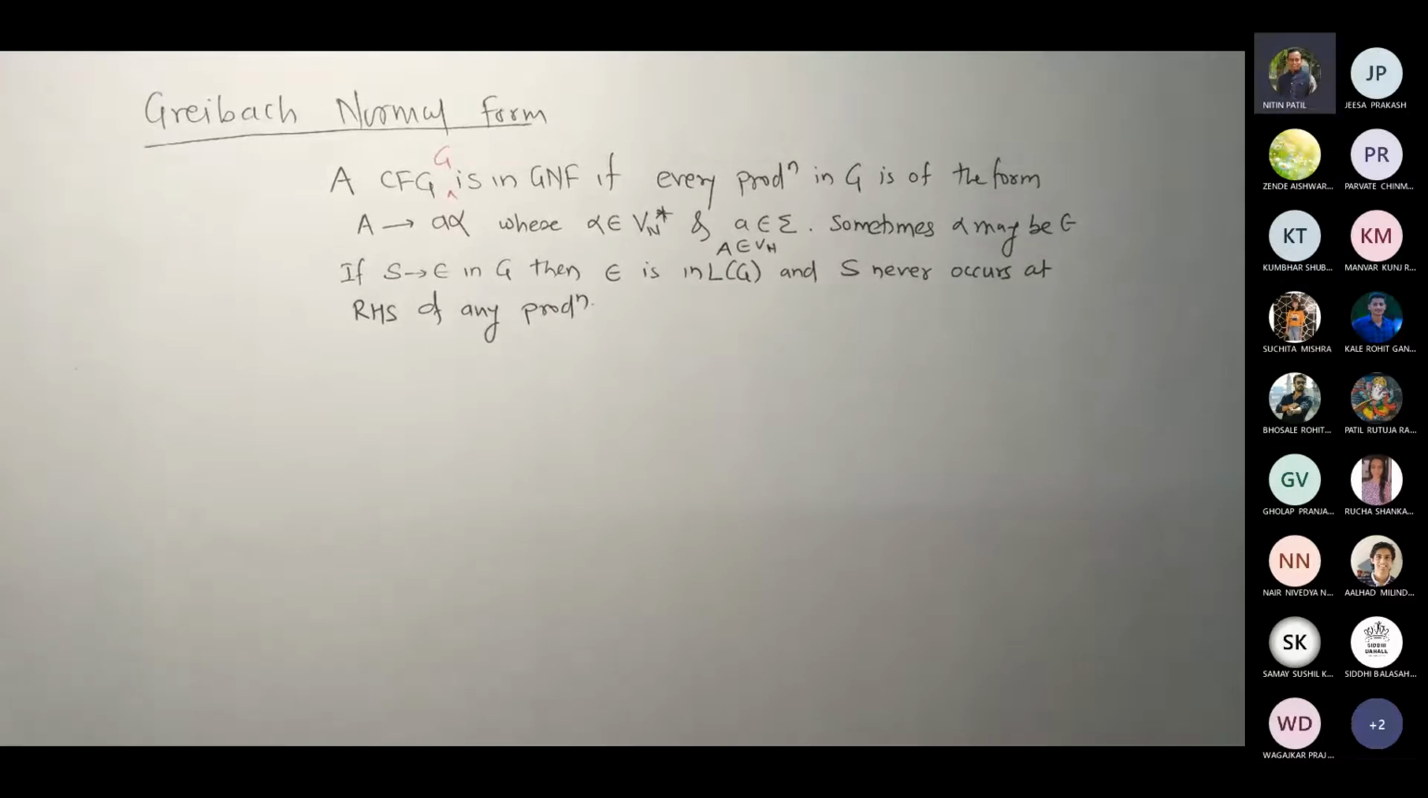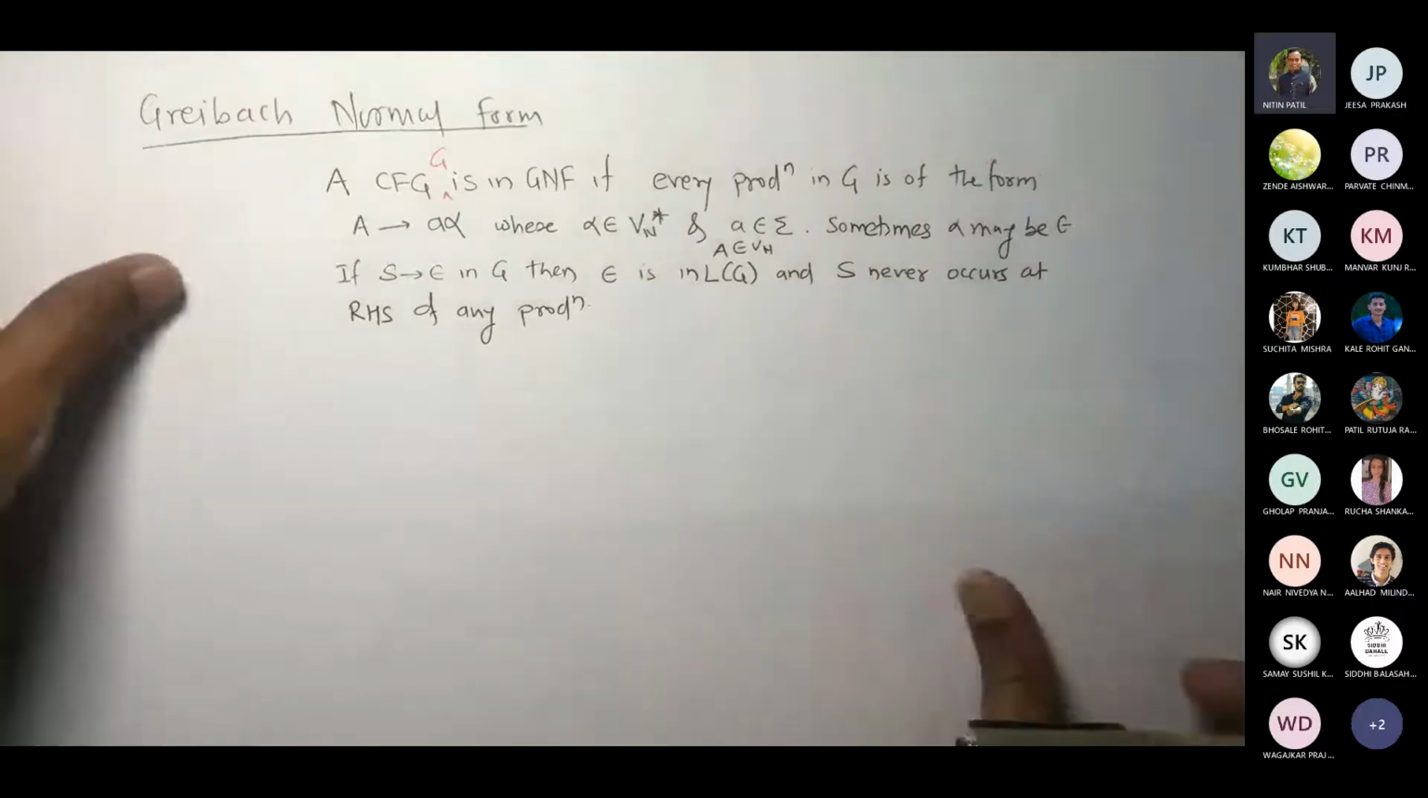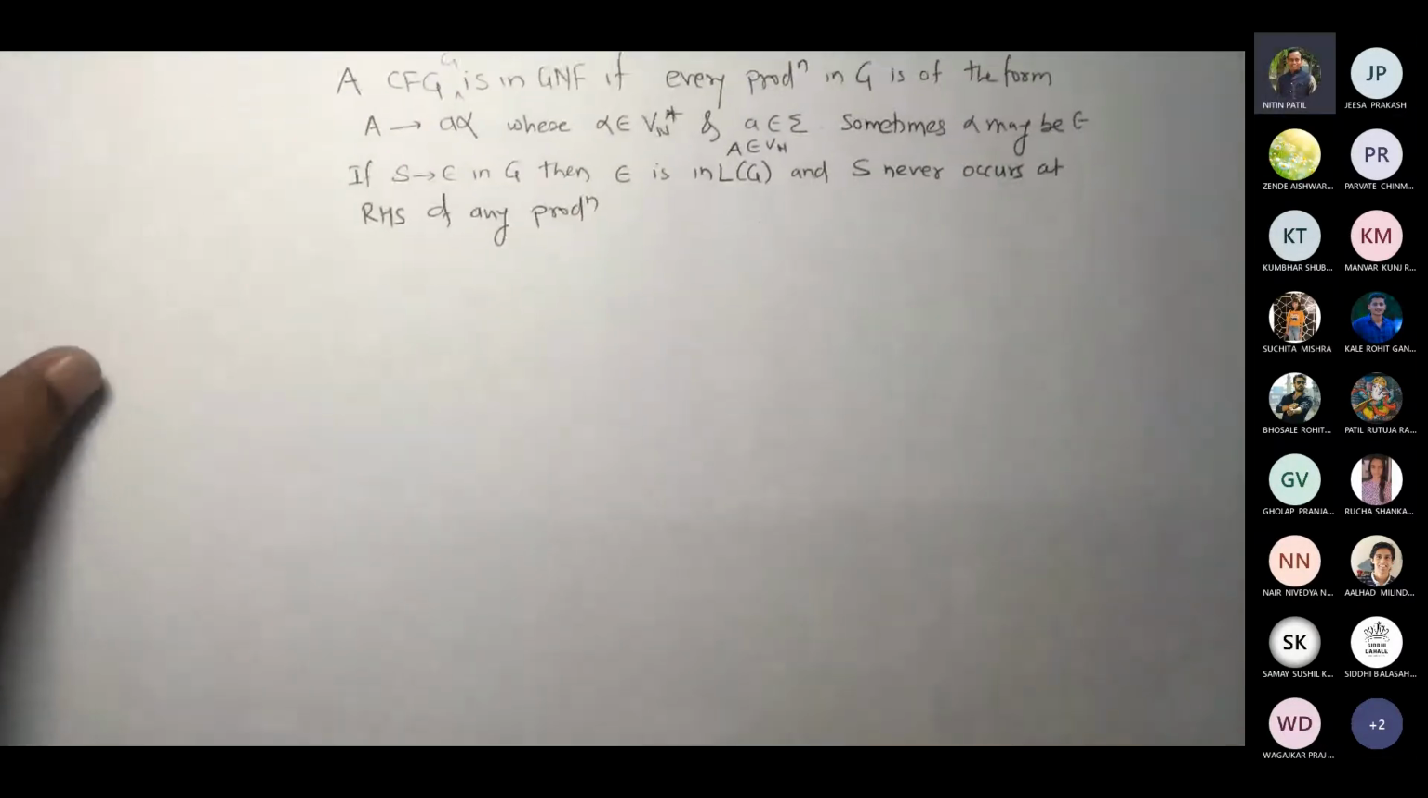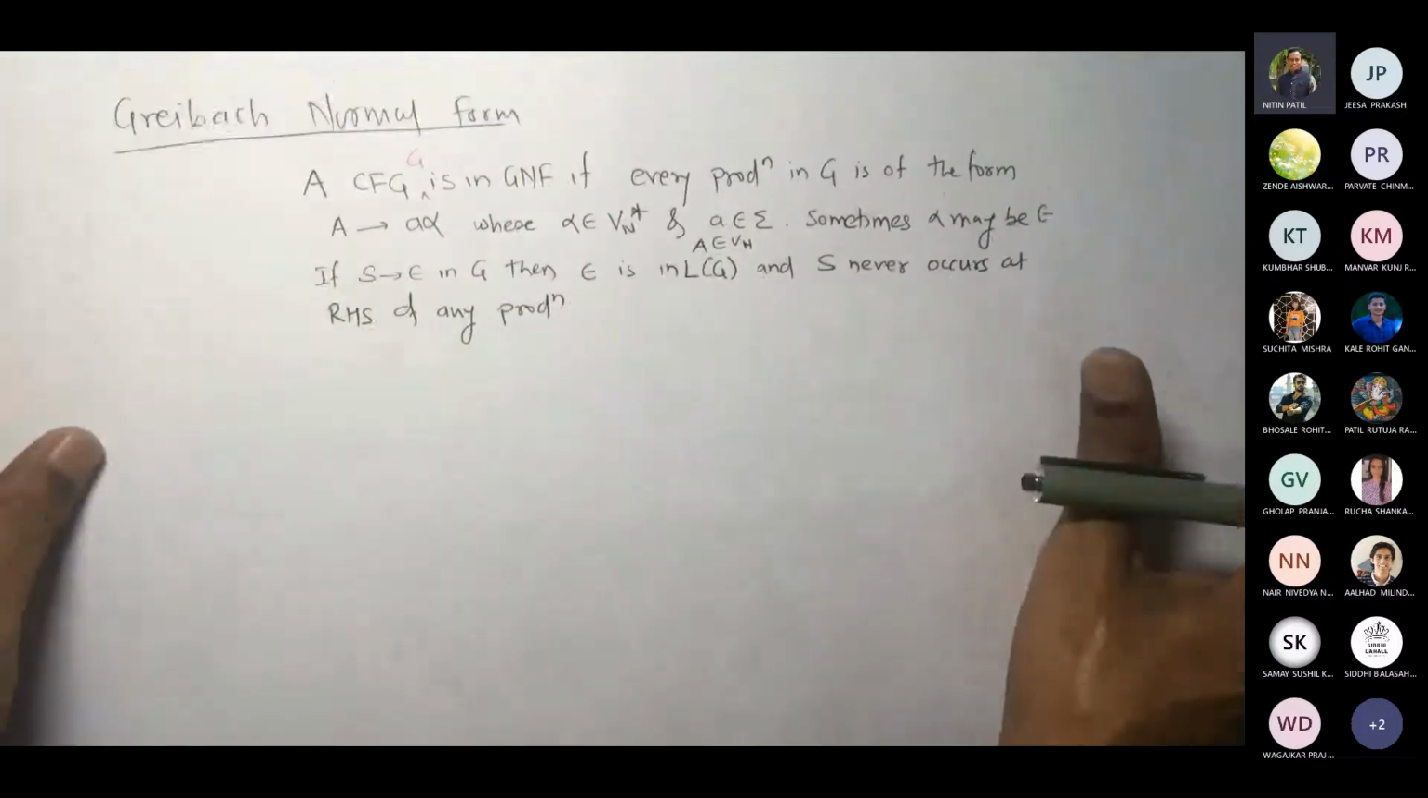Now, if we have to convert a grammar to GNF, then what is the process? So I will start with an example and then you will definitely understand that. I will take a simple example which is generally taken to introduce this Greibach normal form. I assume you must have understood this definition.